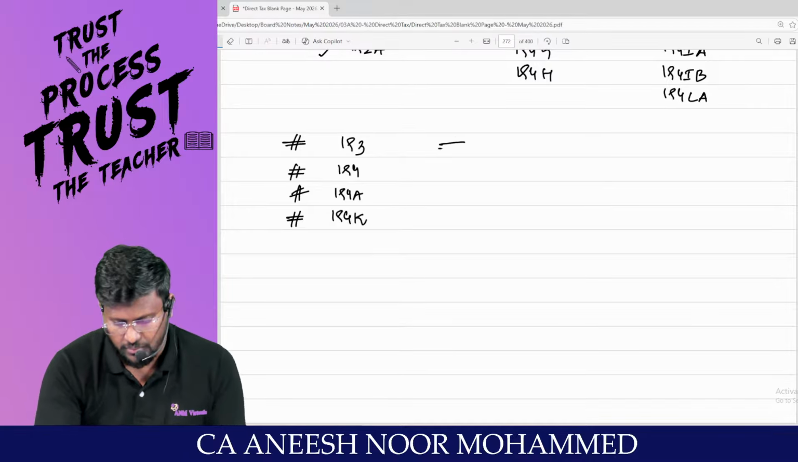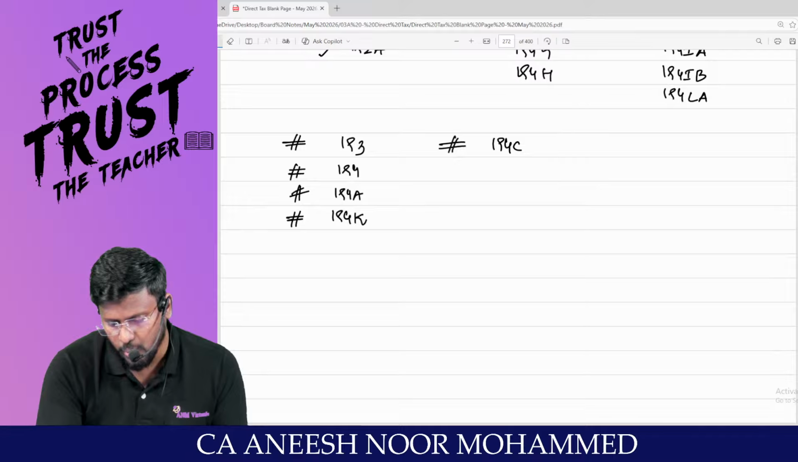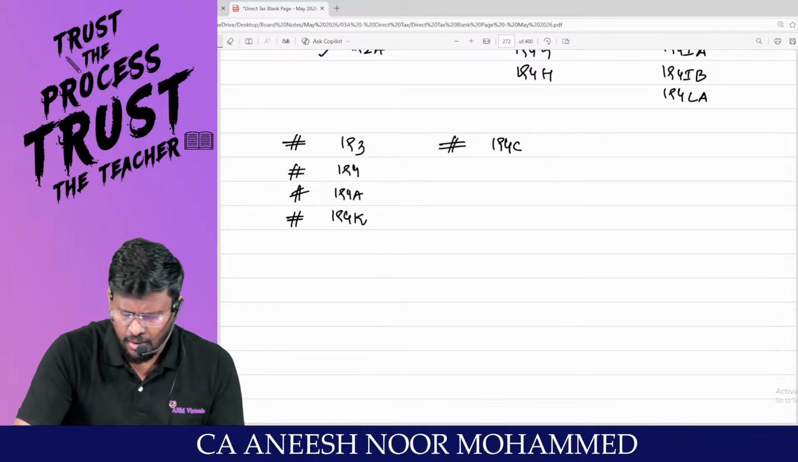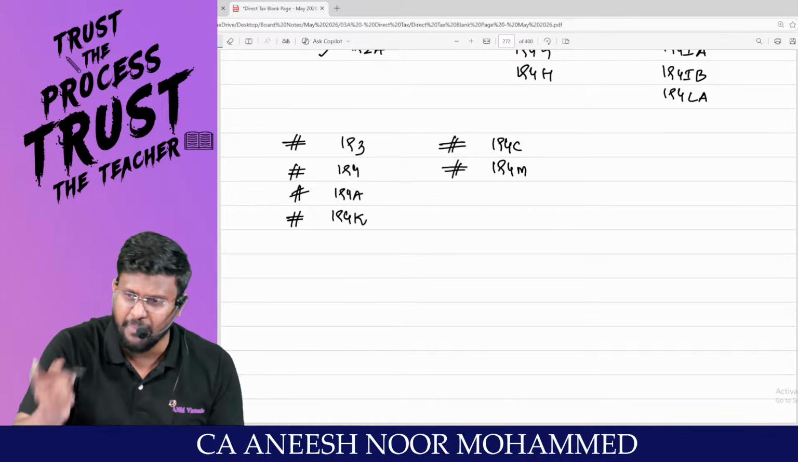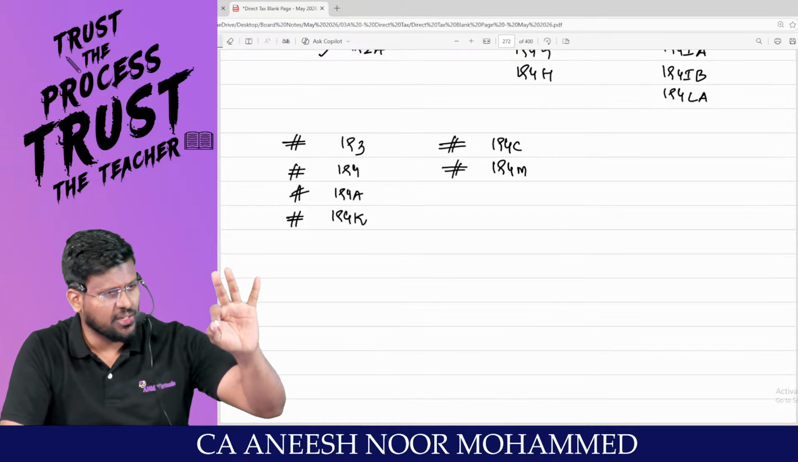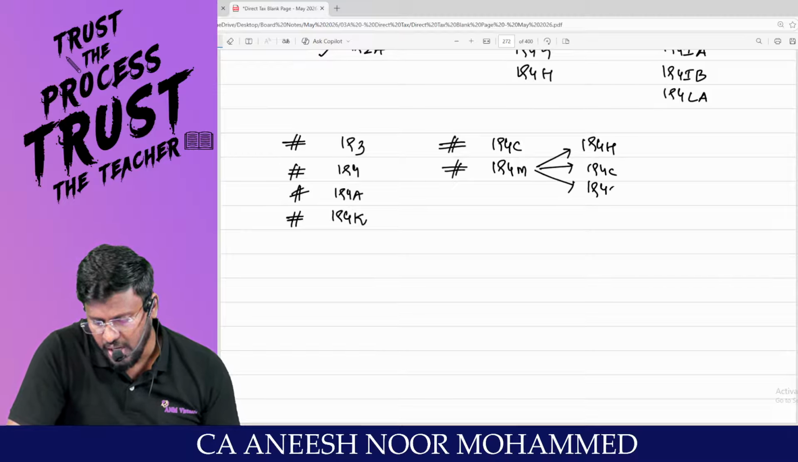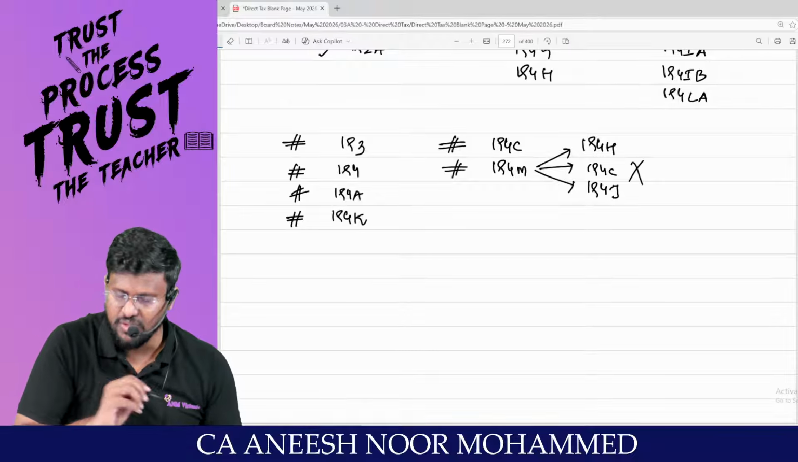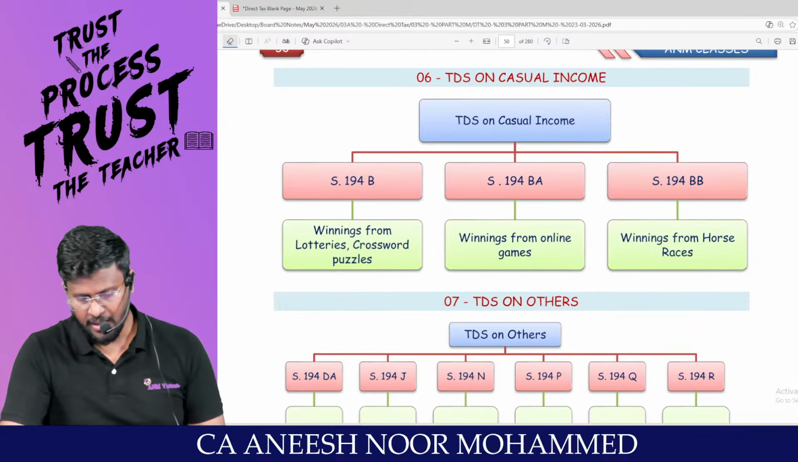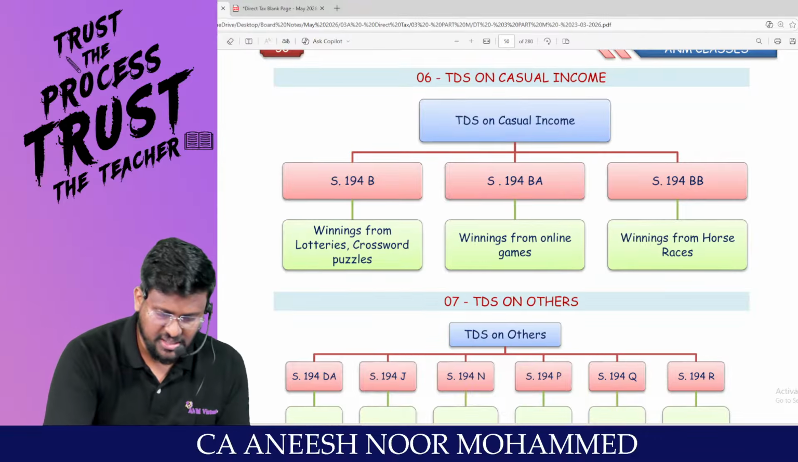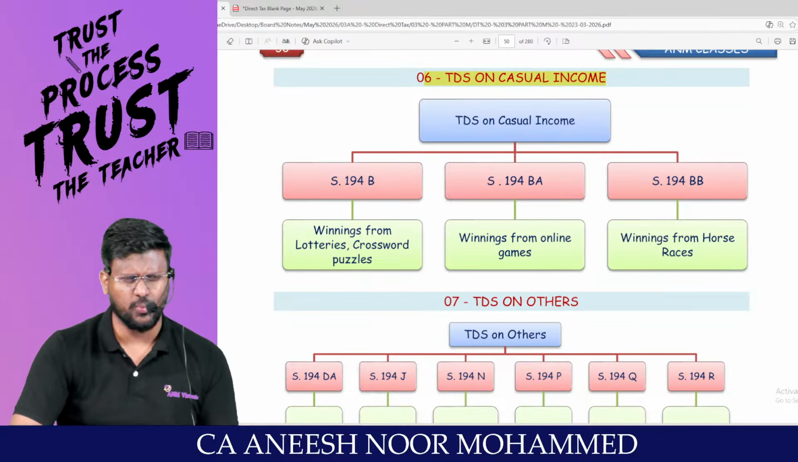194A, interest other than interest on securities. 194K, income in respect of units. 194C, payment to contractor or subcontractor. 194M, mix of how many sections? If 194H, 194C, 194J are not applicable, 194M will be applicable. Am I right? Moving into the 6th family called TDS on casual income.